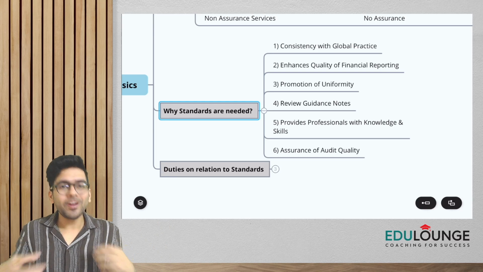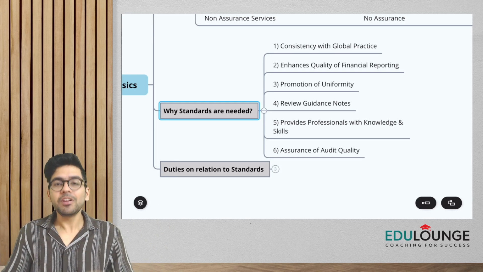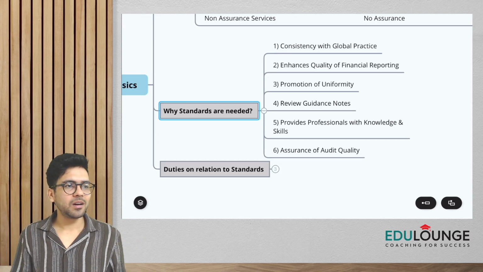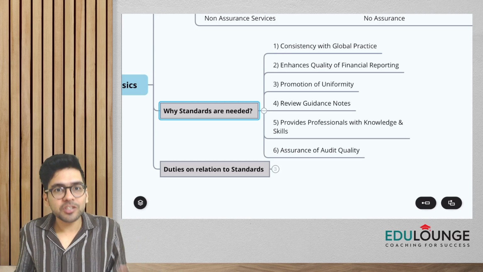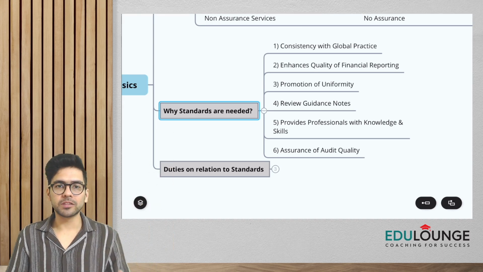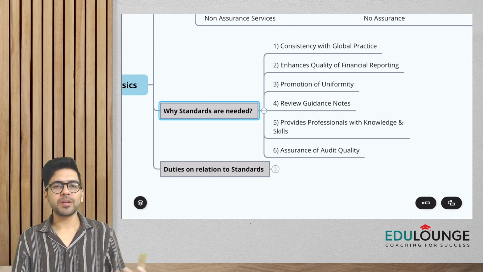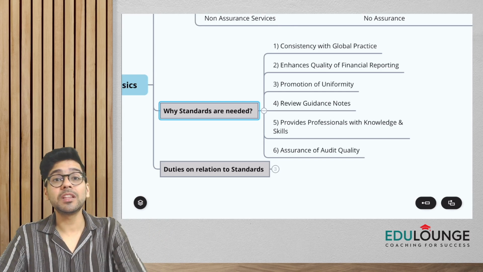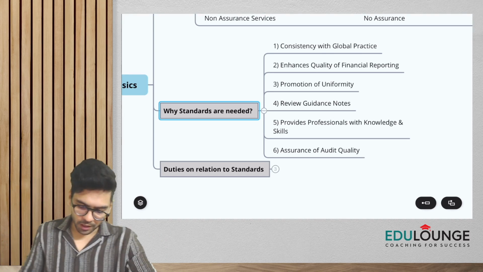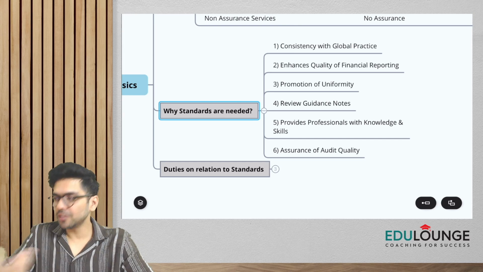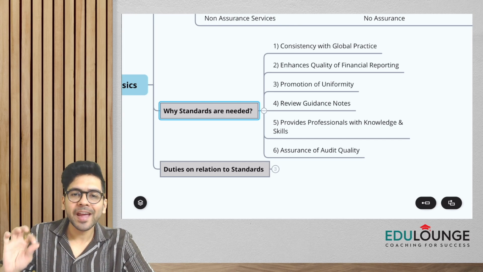So when we follow the standards, we are being consistent with the global practices, things which are followed globally. So the number one advantage, as to why standards are needed, is basically to ensure consistency with the global practices.